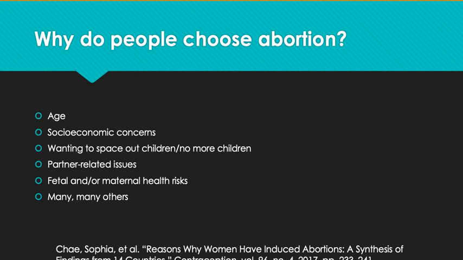Other reasons cited in smaller numbers in the U.S. and greater numbers in other countries included partner-related issues, risks to fetal health, and risks to maternal health. While every person is entitled to an opinion on the reasons to choose abortion as listed above, I want to point out that there are many reasons people seek abortion, so it's important not to make assumptions when counseling patients on or speaking with a patient who has chosen to have an abortion.